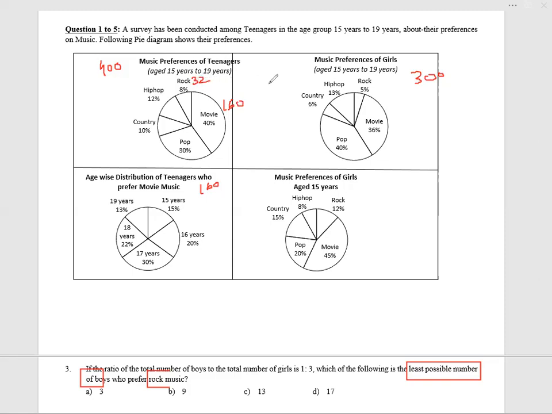How many girls like rock music? 5% of 300 is 15. So 32 teenagers like rock music, 15 girls like rock music. That means a minimum of 17 boys like rock music. Okay. Next.